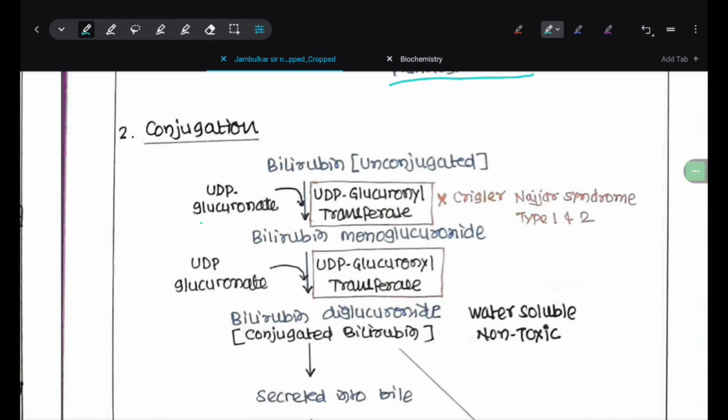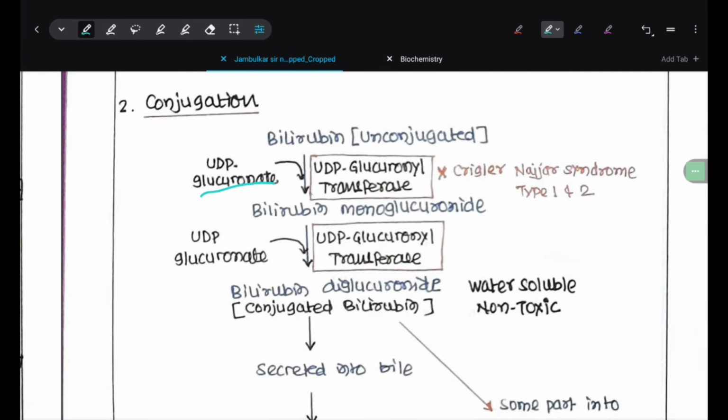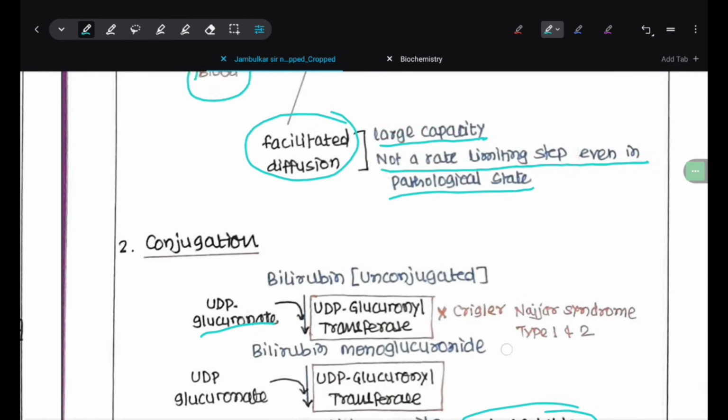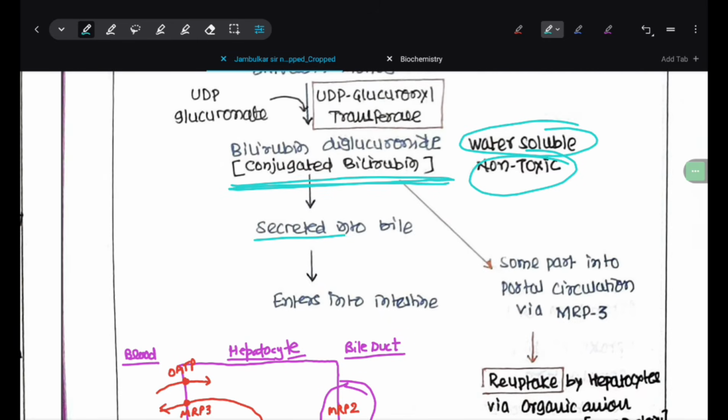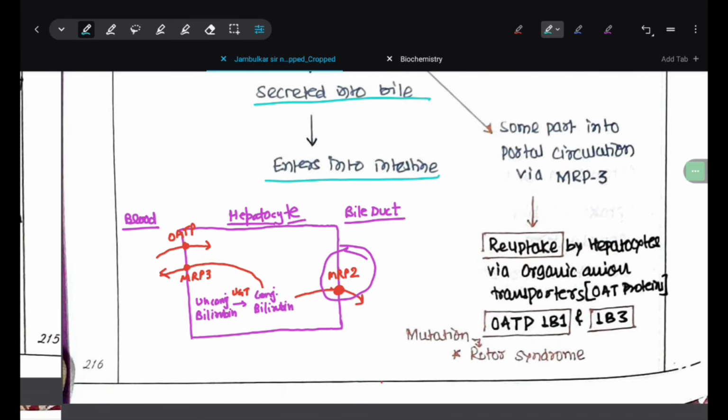The unconjugated bilirubin forms bilirubin monoglucuronide with the help of UDP glucuronate in the presence of UDP glucuronyl transferase enzyme. Then it forms bilirubin diglucuronide, which is a water soluble and non-toxic compound. Now this bilirubin diglucuronide is secreted into bile and enters the intestine.